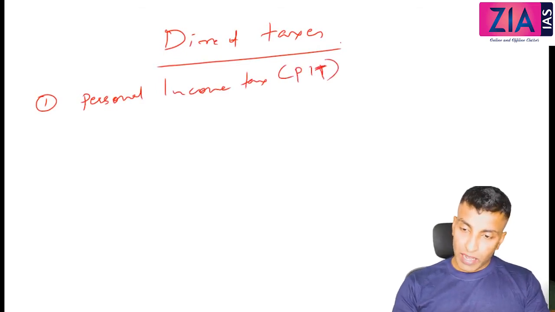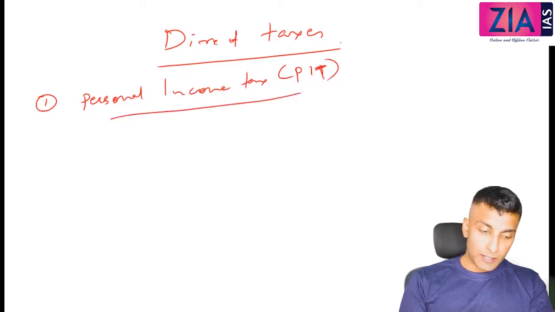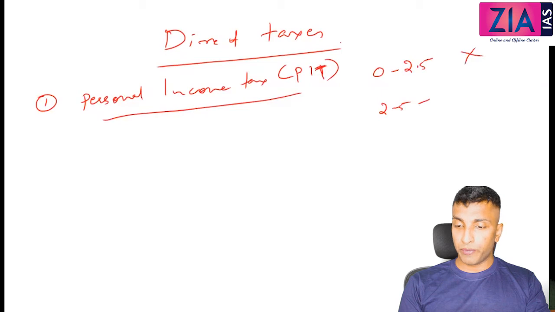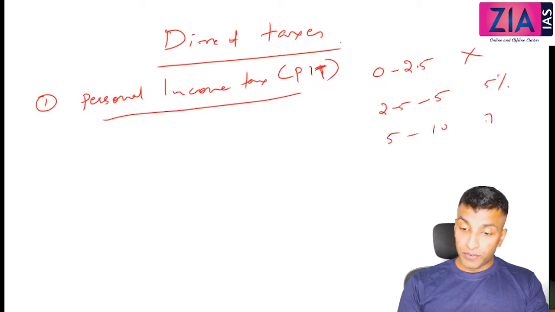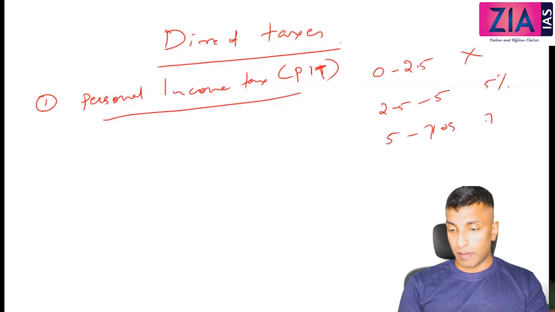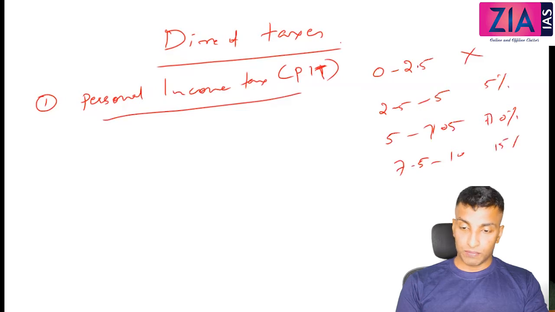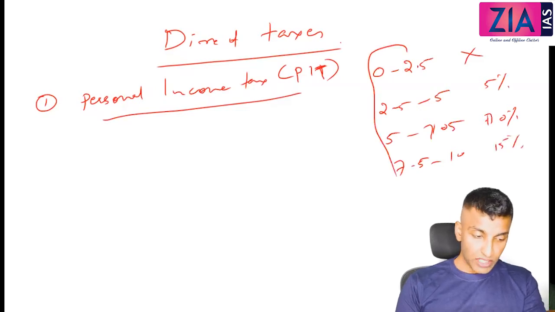Actually, in your economy module, I have updated all these classes. This thing I have updated. So personal income tax, just before I have told you, right? So the tax slab also I have told you: 0 to 2.5, no tax; 2.5 to 5, 5 percentage; 5 to 7.5, you have 10 percentage; and then 7.5 to 10, you have 15 percentage. So that is actually the tax slab.